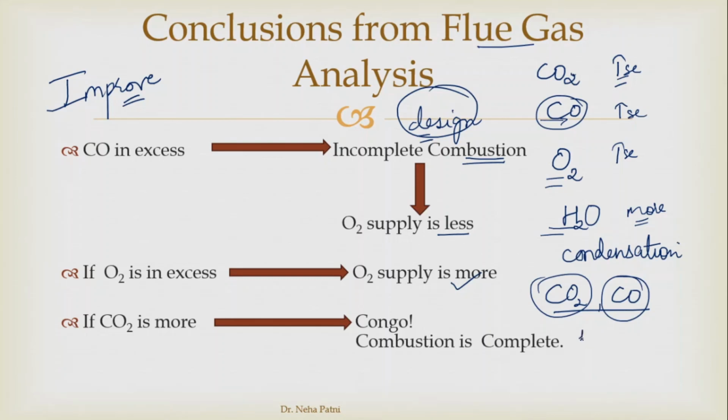It is because of non-uniform combustion. Because in some places of the chamber, oxygen is reaching, while in some places the oxygen is not reaching the sample properly, and that is why in that area there is partial combustion, not complete combustion. So non-uniform combustion is taking place, and again you can think about the design of the furnace.